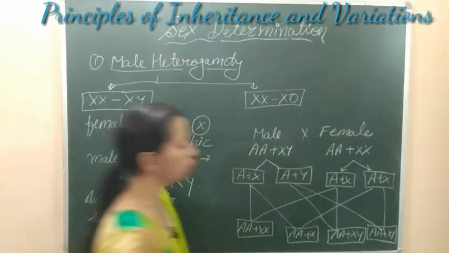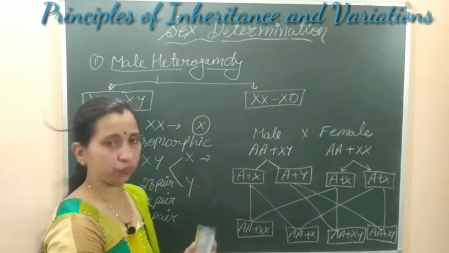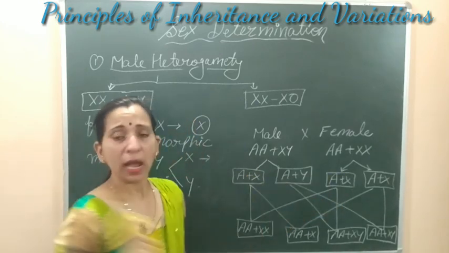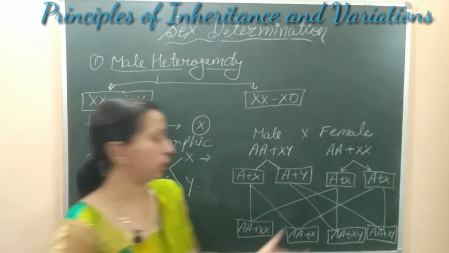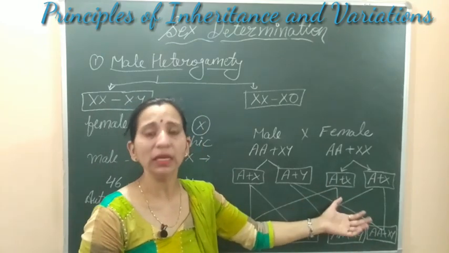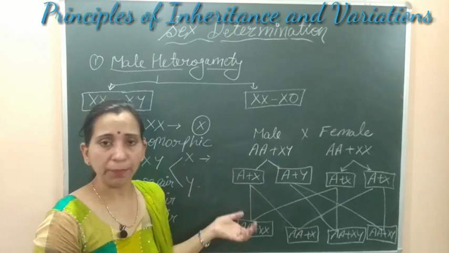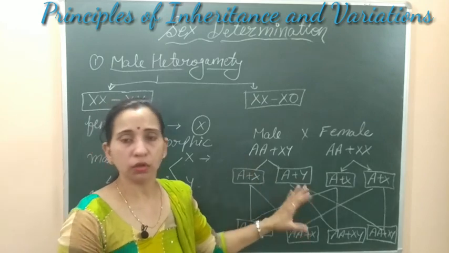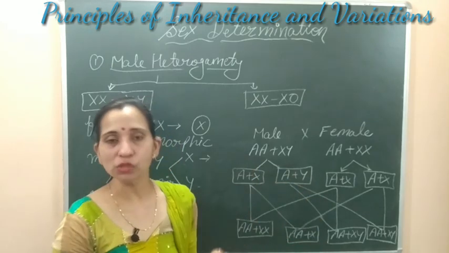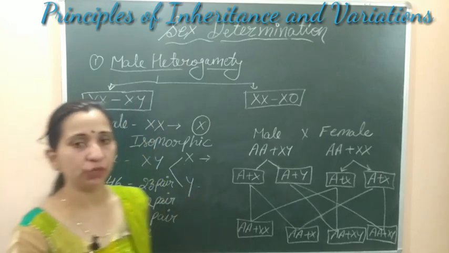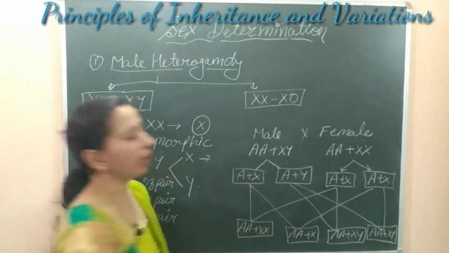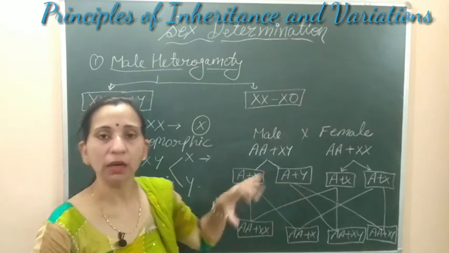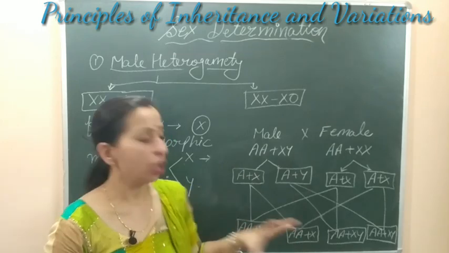So in this way we can determine the sex. If the X-containing sperm fuses with any egg of the female, because in the female all the eggs are isomorphic, all are X-containing, then the child will be a girl child. But when the Y-containing gamete fuses with any egg, the child will be a male child. This type of heterogamety is known as male heterogamety, because the chromosomes of the male are responsible for determining the sex of the offspring.